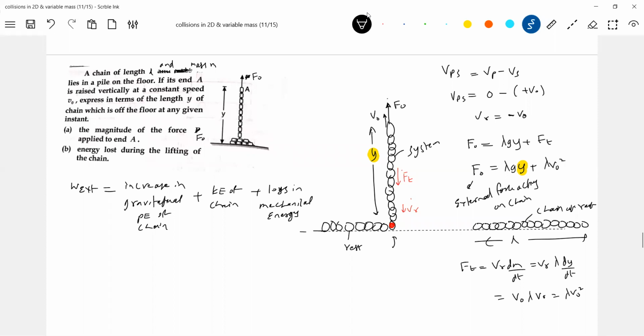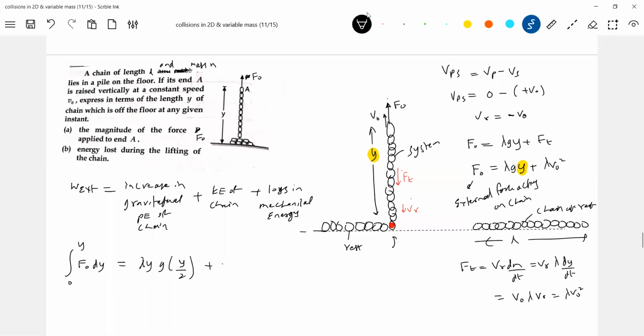How to calculate work done by the external agent? So this is the integral of F dy. Increase in gravitational potential energy: look at this. What is the mass of the vertical part of the chain? Lambda y, g, y by 2, where the center of mass will be at a distance y by 2.